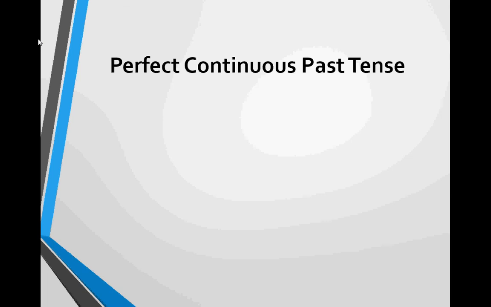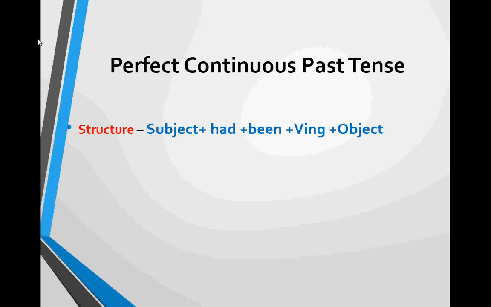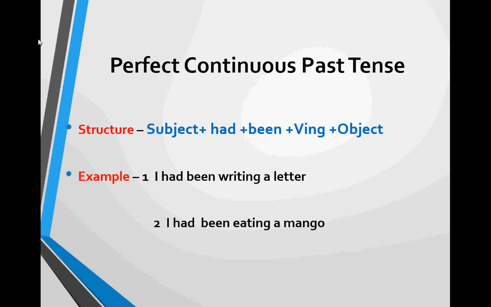Then next is perfect continuous past tense. Structure of perfect continuous past tense is subject plus had plus been plus Ving plus object. Example of this tense is I had been writing a letter, then second is I had been eating a mango.